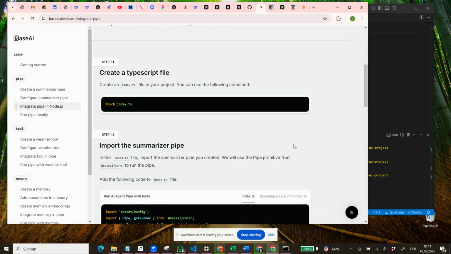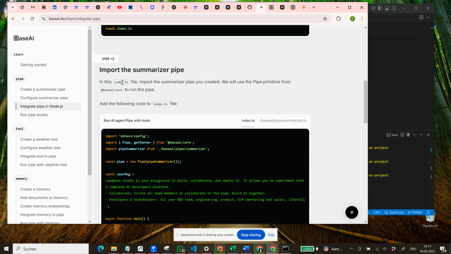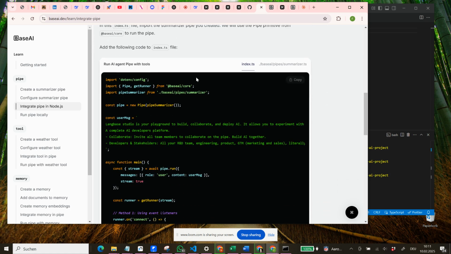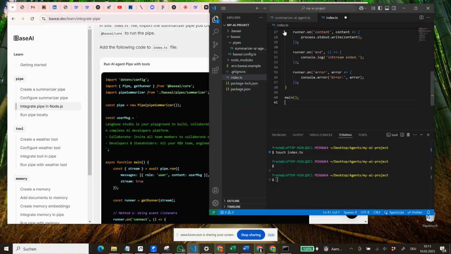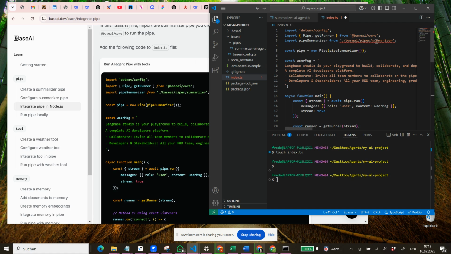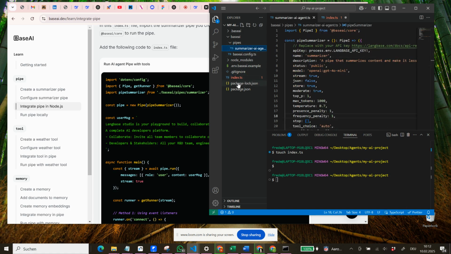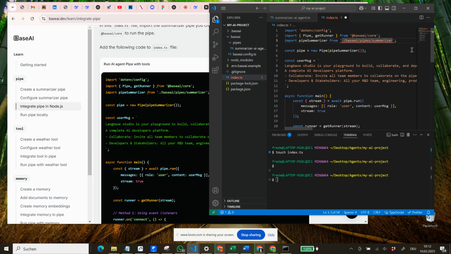And the import the summarizer pipe. In this index.ts file, import the summarizer pipe you created. We will use the pipe primitive from Base AI core to run the pipe. Add the following code to index.ts. So we copy this whole code and we will put it in here. And let's quickly see summarizer. So Base AI pipe summarizer. So we see there's an issue because this is called summarizer AI agent. So we have to make sure agent, and now we see that it's not red anymore, so that we are linking it to the right pipe.